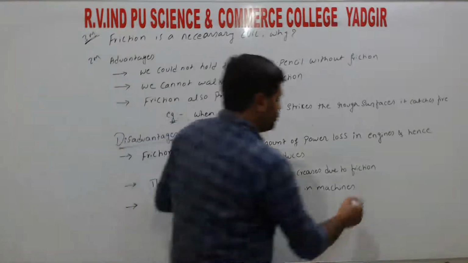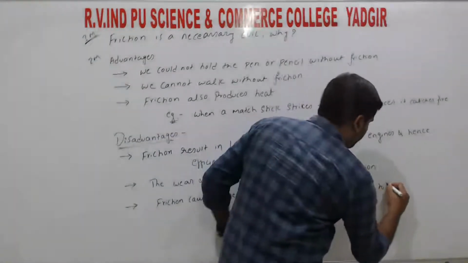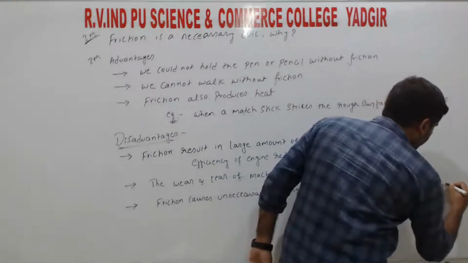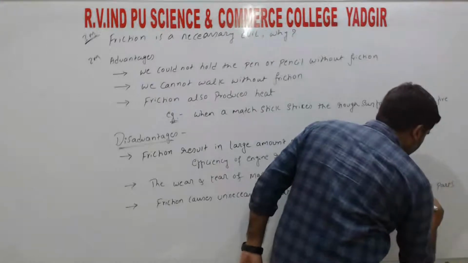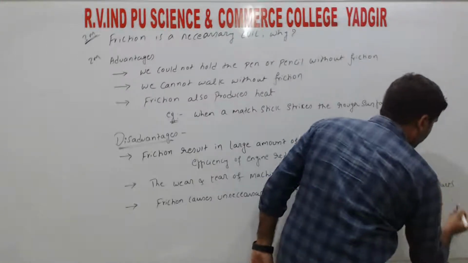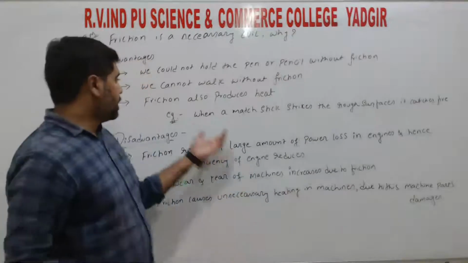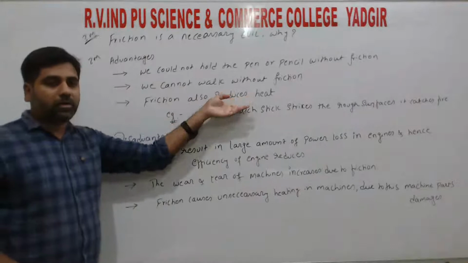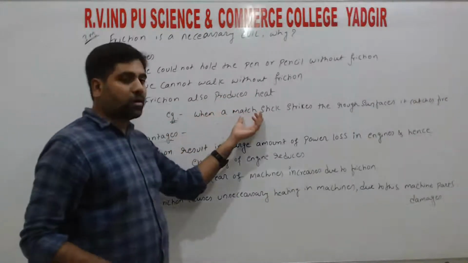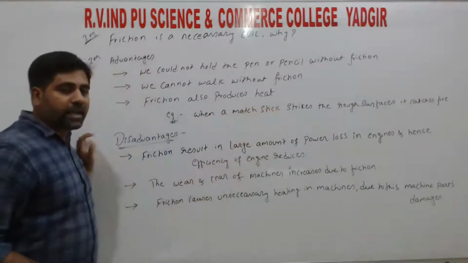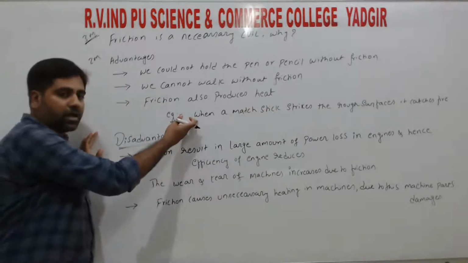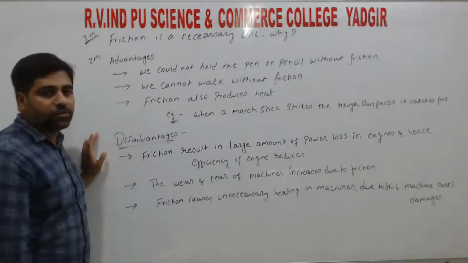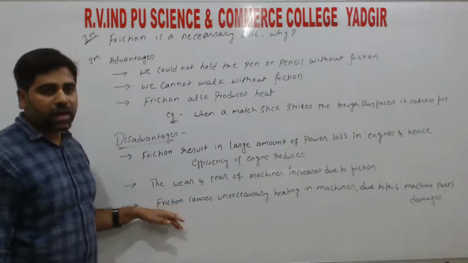Due to this, machine parts get damaged, right? So the advantage is that friction also produces heat. So friction produces heat for us. In this we also take advantage, because when we strike the matchstick it catches fire, right? So this is the advantage case. The same friction causes unnecessary heating in machines. So due to this, machine parts get damaged, right?